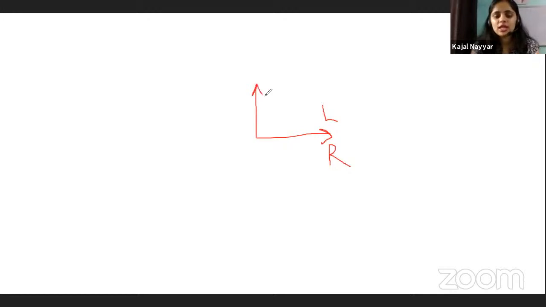So what I mean to say is that if we are moving in this direction, then this will be our left and this will be our right. If we are moving in this direction, this will be our right and this will be our left. If we are moving in this direction, this will be our left and this will be our right.